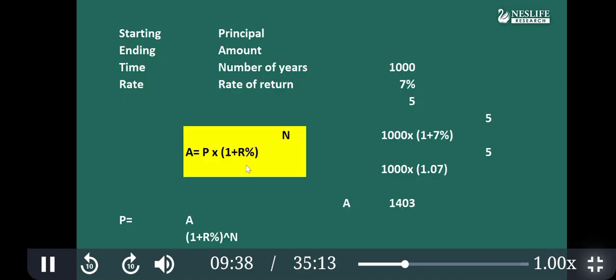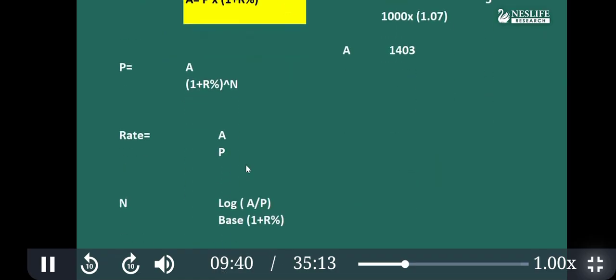Similarly, if the amount is given, the rate is given, and the number of years is given, we can calculate the principal as well. This will help you calculate how much you want to invest as of now to get a certain amount in the future. So you can use this equation to find out the present principal from the future amount you want to get.